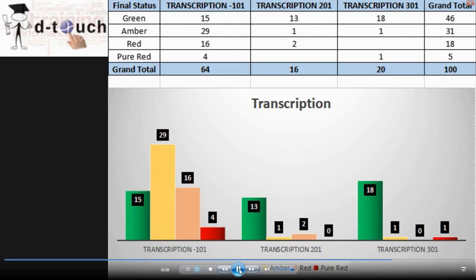Alright, now we can see the transcription status, the detailed status for the first month of this quarter of this version. The transcription captain is Soumya and the coordinator is Deepika from DTouch. We have exactly 100 people learning the transcription course. In that we have 46 students in green, 31 in amber, 18 in red, and 5 in pure red. So this is the status.